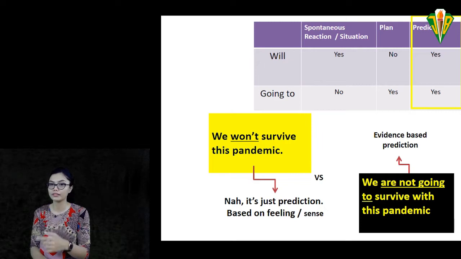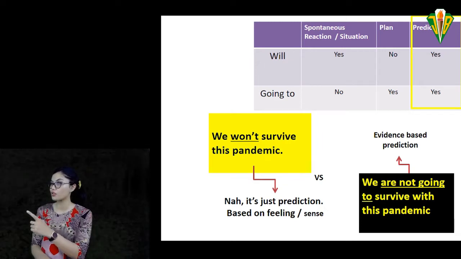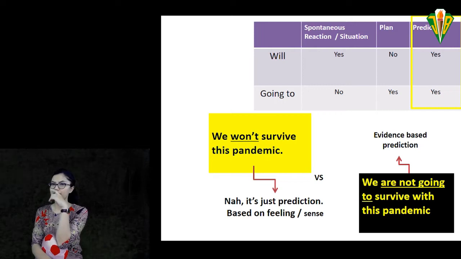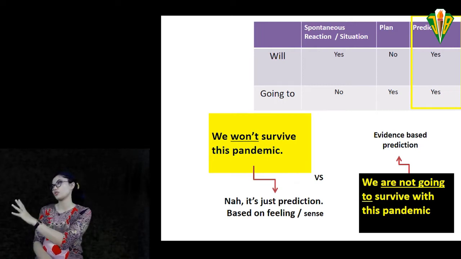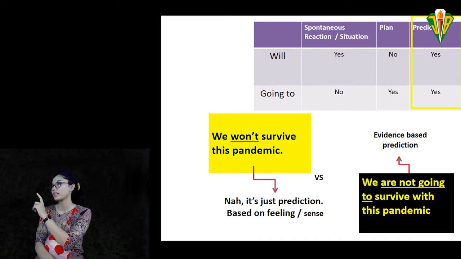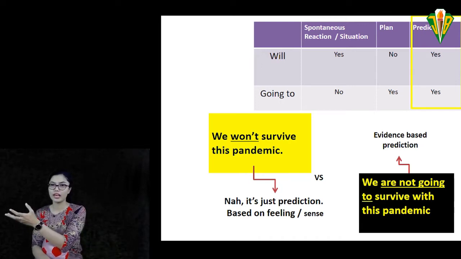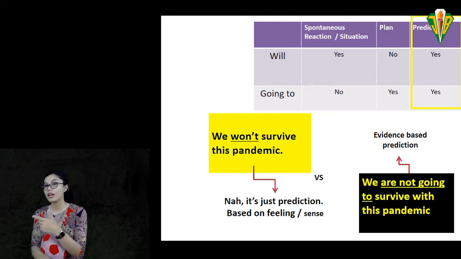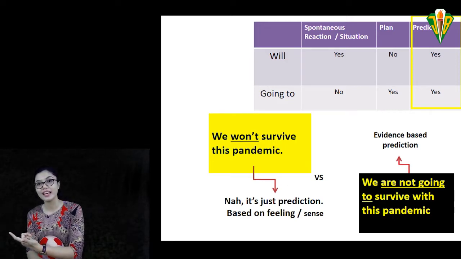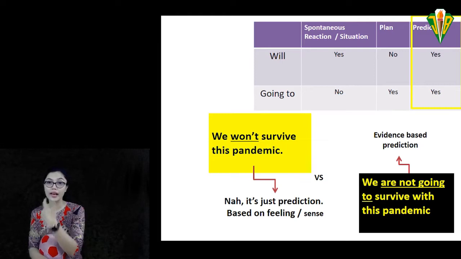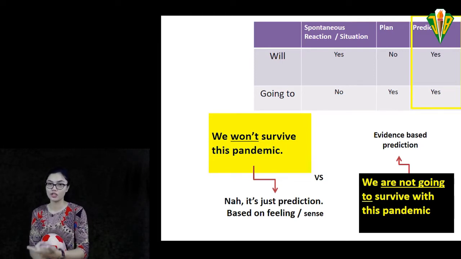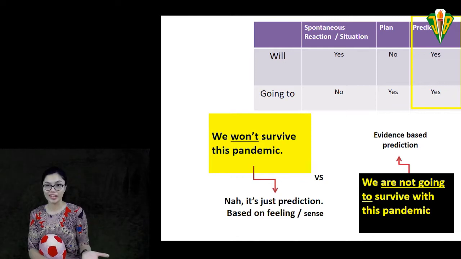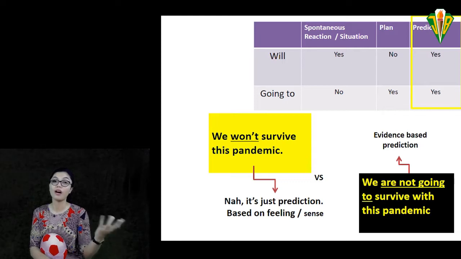But then, what about this one? Oh my God! Look at that news. We can say, I think we are going... no. We are not going to survive this pandemic. Oh my God! The global economy is getting worse and worse. From that conversation, we can say that the person talked based on evidence. Although it's still a prediction, it is based on evidence. So the prediction is quite clear, and there's evidence. So we can use is, are, going to.